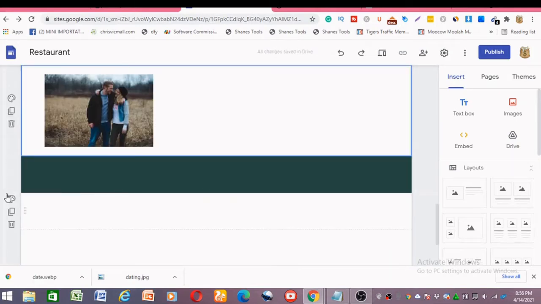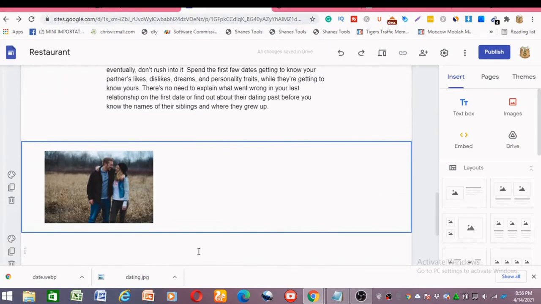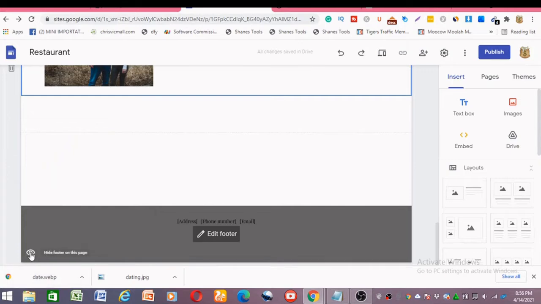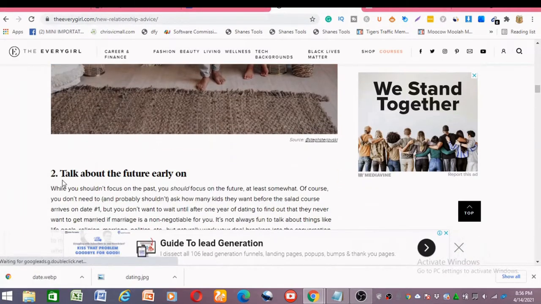And the only section we need is this. We didn't need this section also, so I think we shall hide this. Head back to the website, then you copy this number 2.